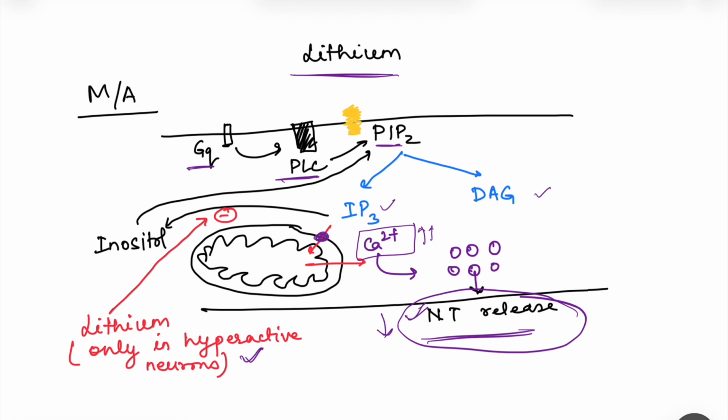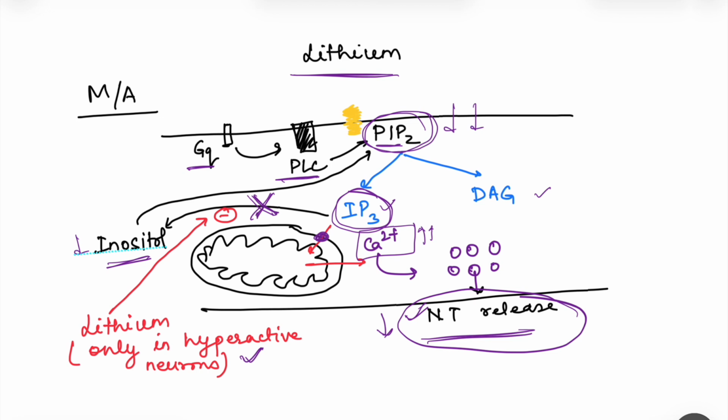Now, if we prevent this, that means the neurotransmitter release will go down. We have to decrease the release of dopamine, right? So this is prevented by lithium. How? See, this IP3, inositol triphosphate, is broken down to inositol, which is again utilized for the synthesis of the membrane lipid PIP2. Lithium basically blocks this recycling, so inositol is formed less, and once it is formed less, PIP2 will be synthesized less.